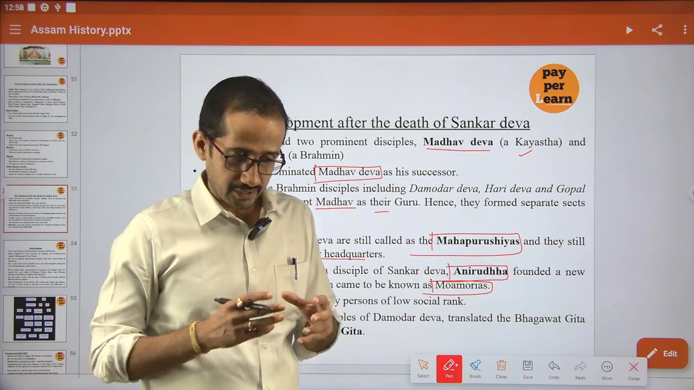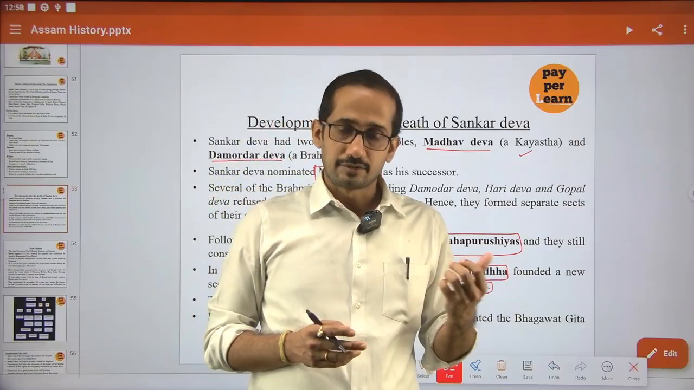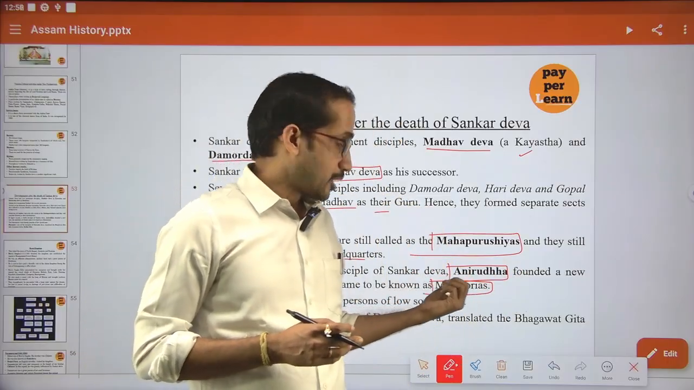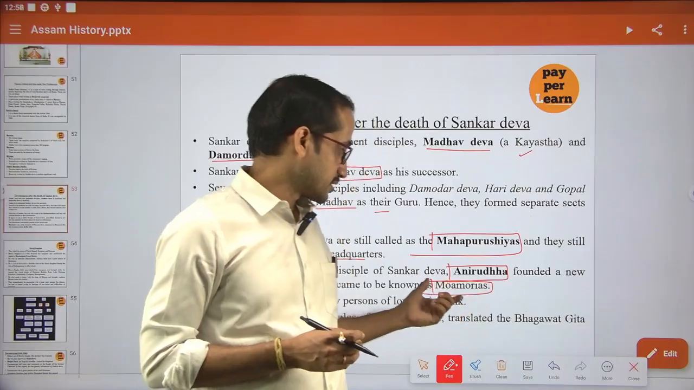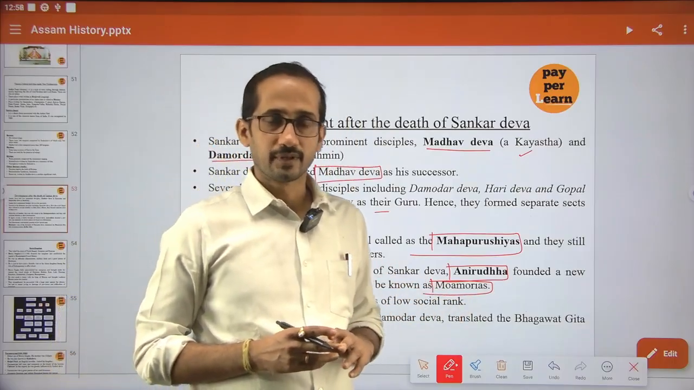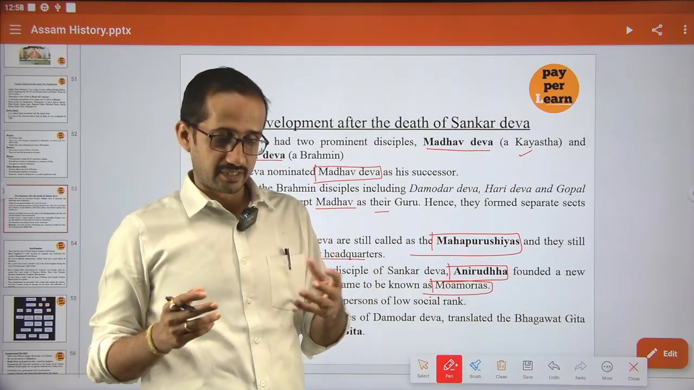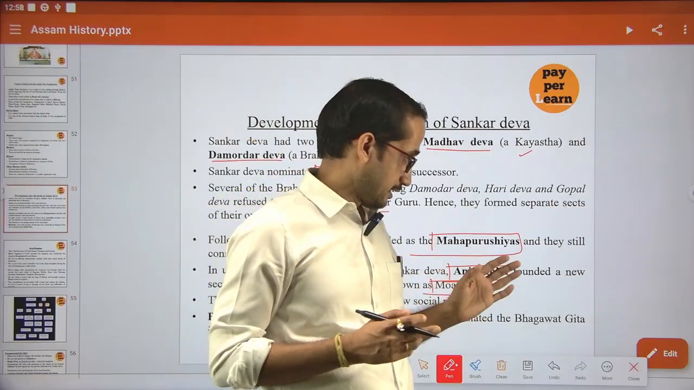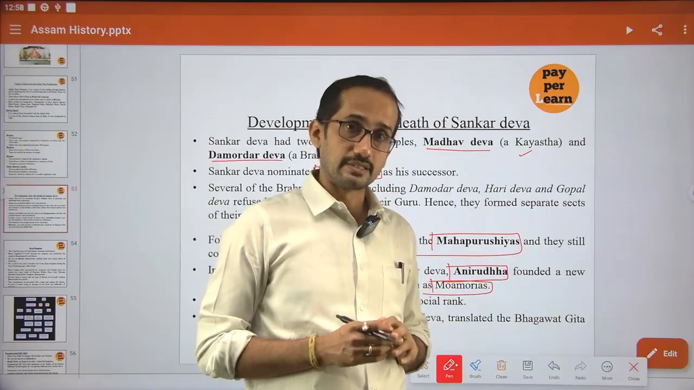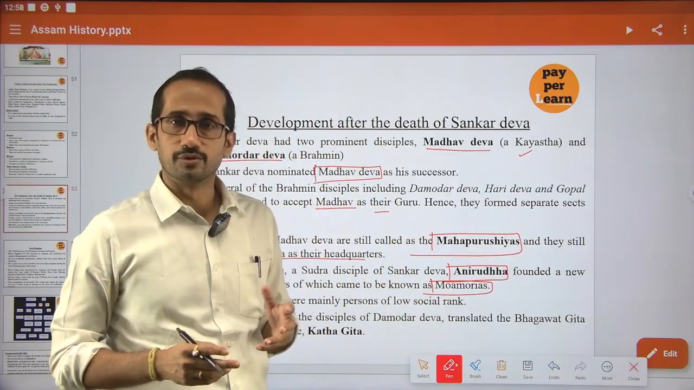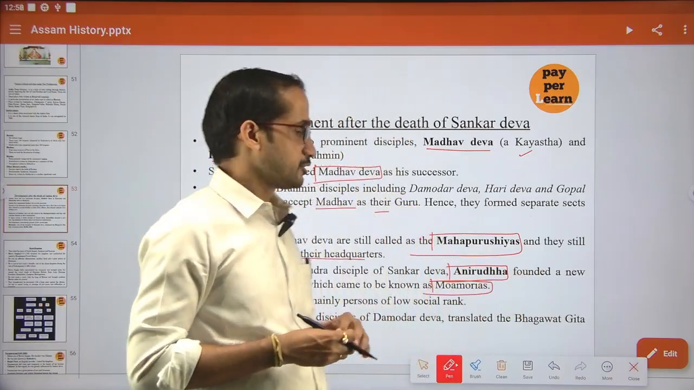The Moamoria revolt was against this. Moamorias were disciples of Shankardev, and they accepted Vaishnavism, which is very liberal and against caste discrimination. They saw that there was caste discrimination in the pike system. As a result, they started a revolt, which ultimately affected the internal stability of the Ahoms. Those things we will discuss.